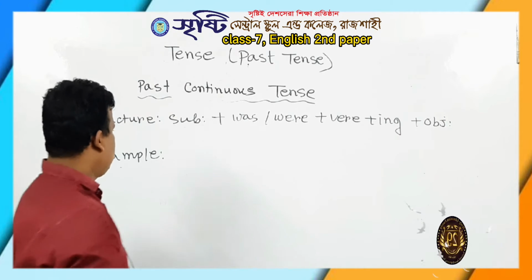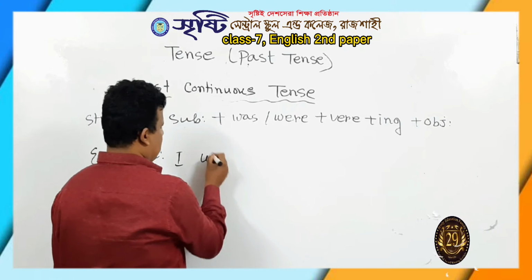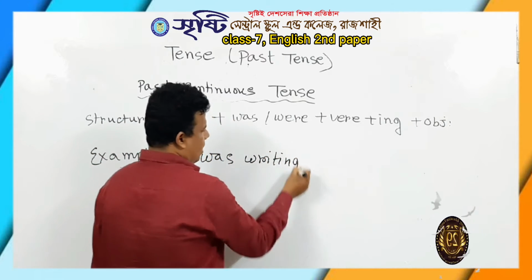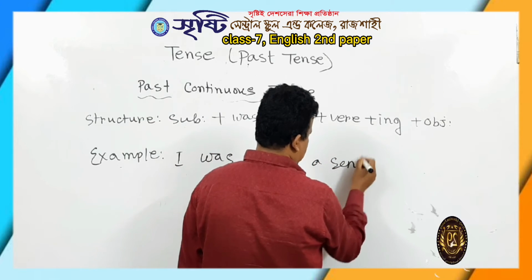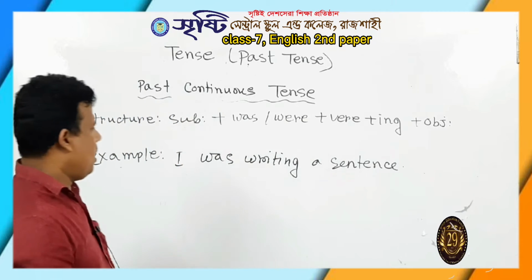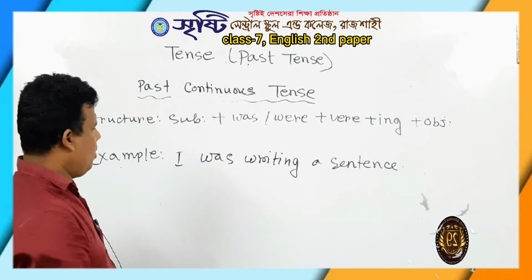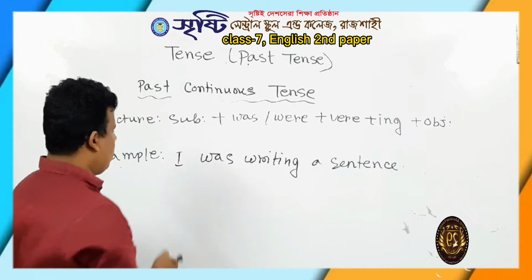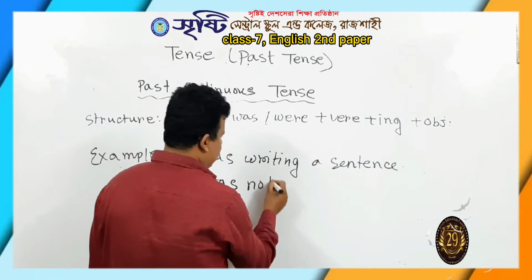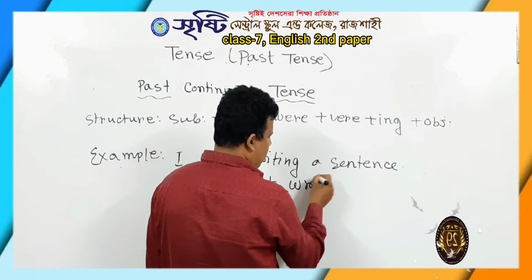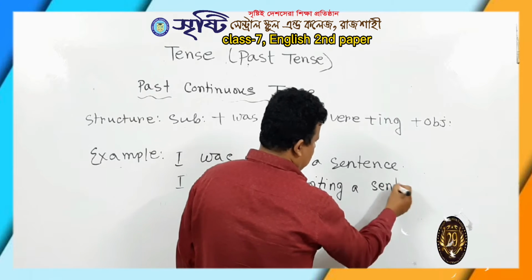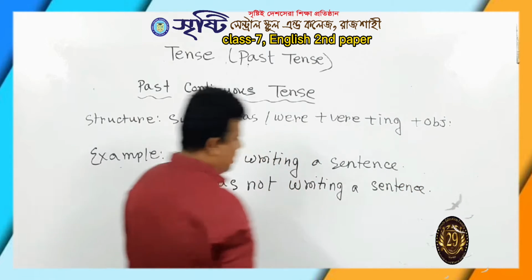Here example, I was writing. I was writing a sentence on the board. I have not written it. I was writing a sentence. Okay, this is the affirmative form. I was not writing a sentence. I was not writing a sentence.